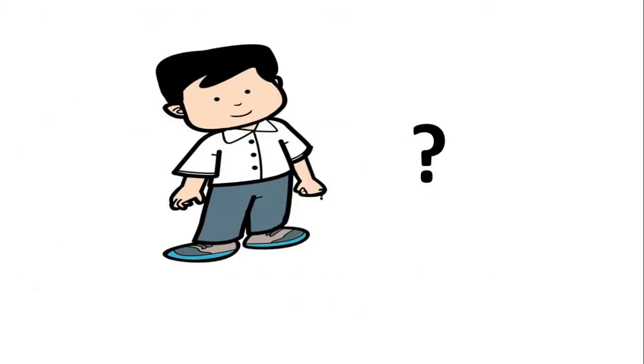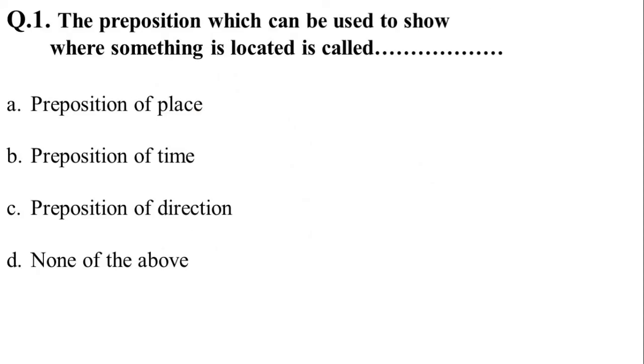Now students, it's your question time. Let me ask you some questions. Question 1. The preposition which can be used to show where something is located is called: option A, preposition of place; option B, preposition of time; option C, preposition of direction; and option D, none of the above. Your correct answer is option A, preposition of place.